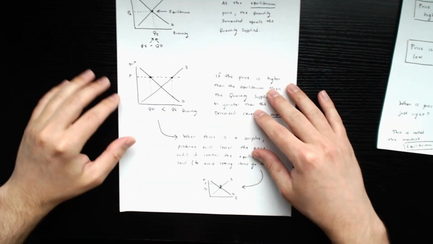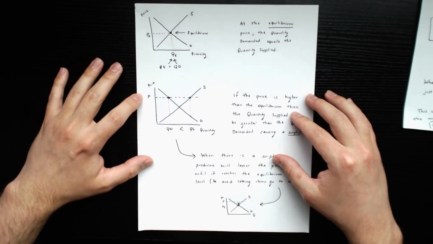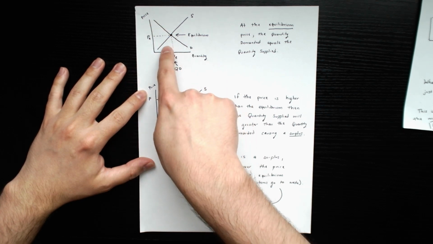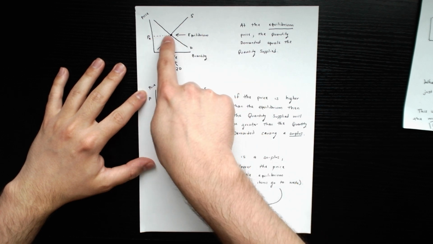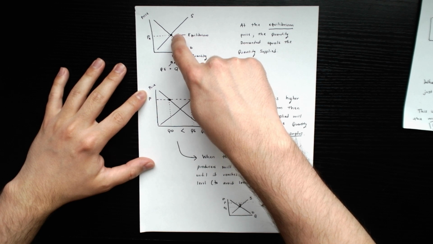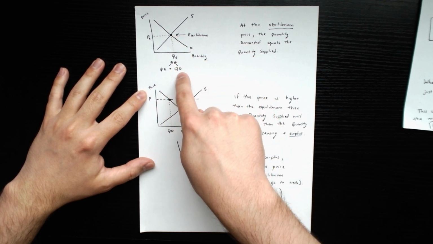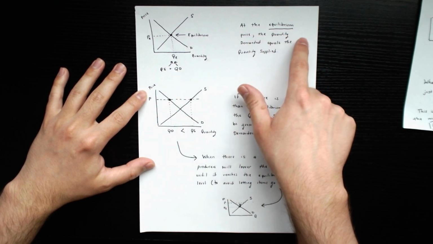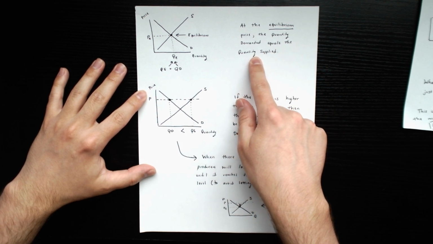Here's how it looks in our model. So in our model right here, you have the demand curve sloping downwards and you have the supply curve sloping upwards. At this specific price where supply and demand meet, this is called the equilibrium because the quantity supplied is the same as the quantity demanded. So at the equilibrium price, the quantity demanded equals the quantity supplied.